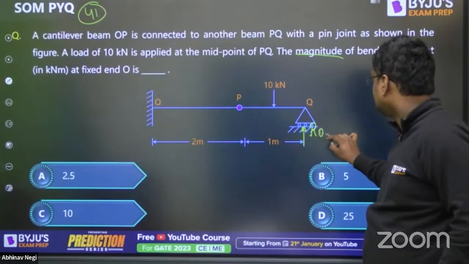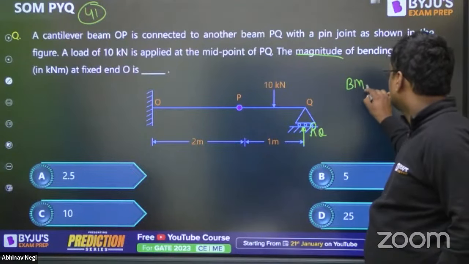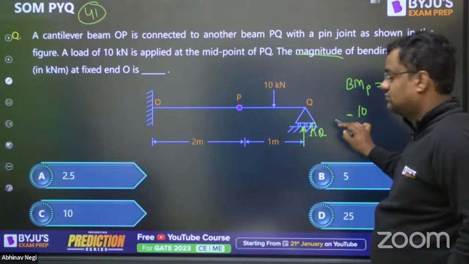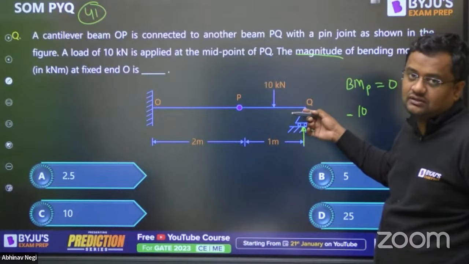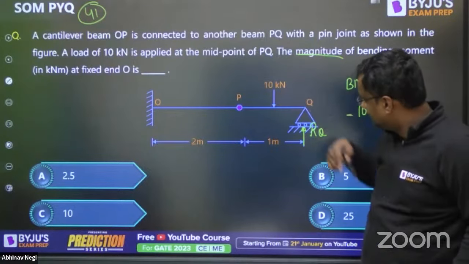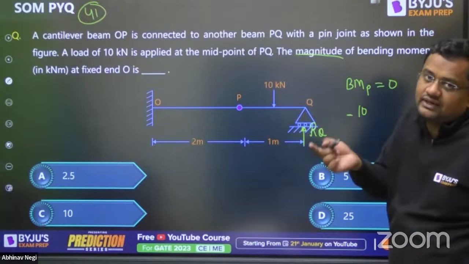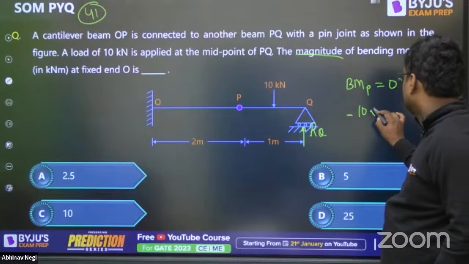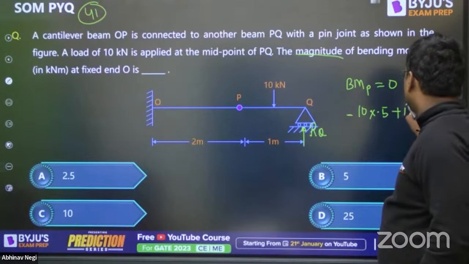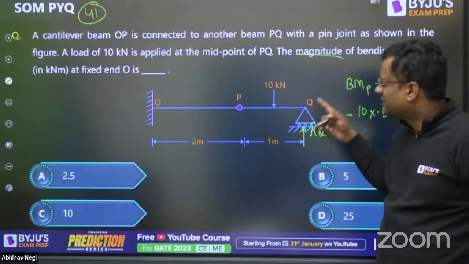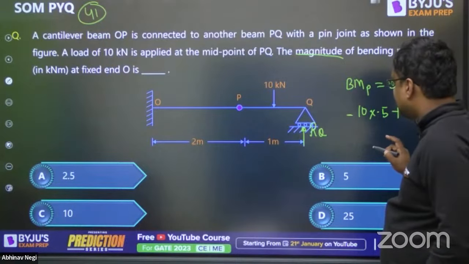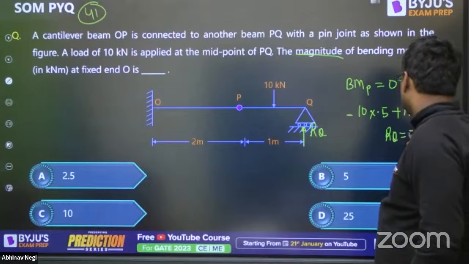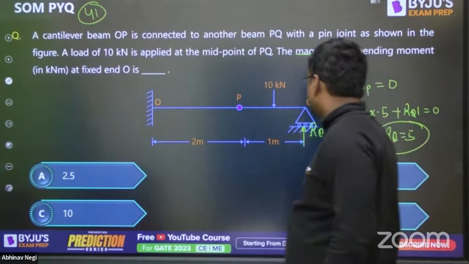RQ, that is hinge. So bending moment at P is equal to 0. So 10. Okay, as per my sign convention, what I told, this is downward loading, we take as negative, and even if from left or right, it will be negative. It will cause always hogging. 10 into 0.5. And upward will always be sagging if it is from left or right anywhere. Okay, RQ into 1 is equal to 0. So RQ is equal to 5.